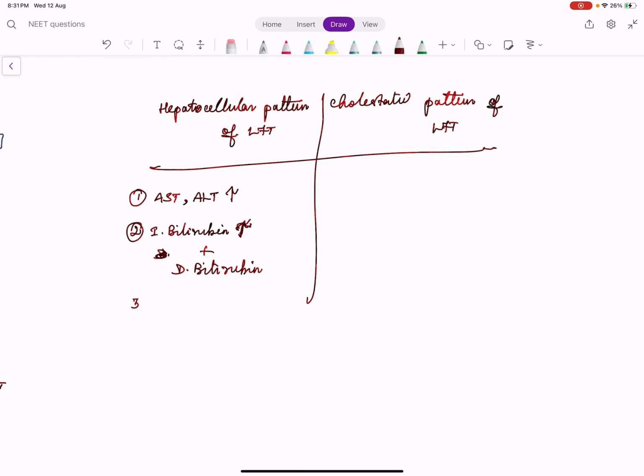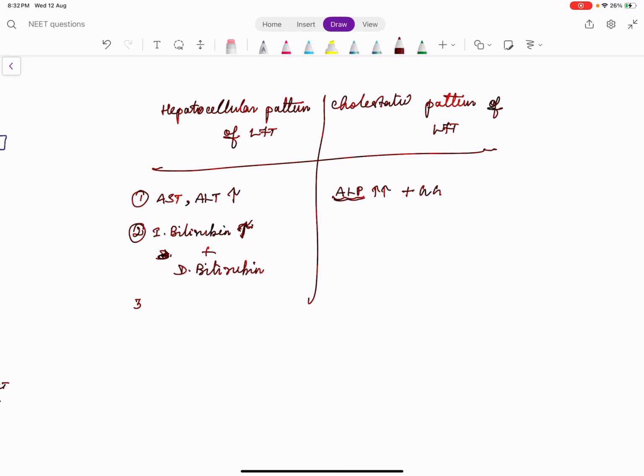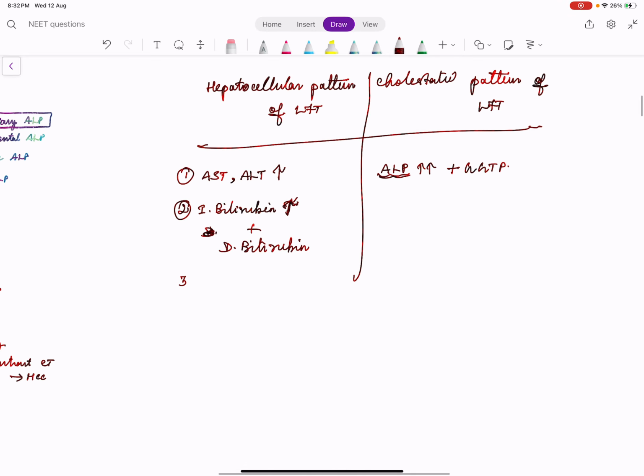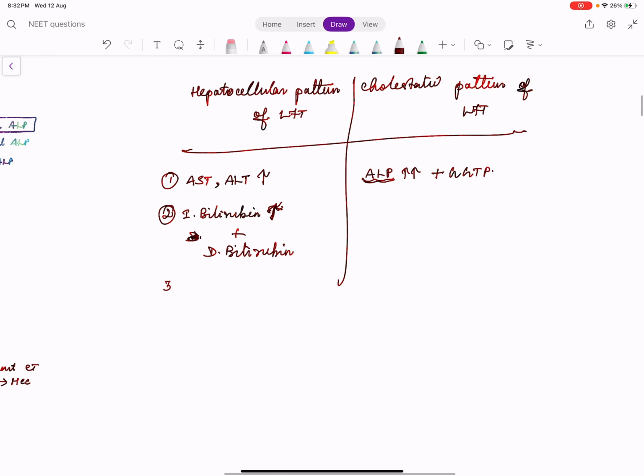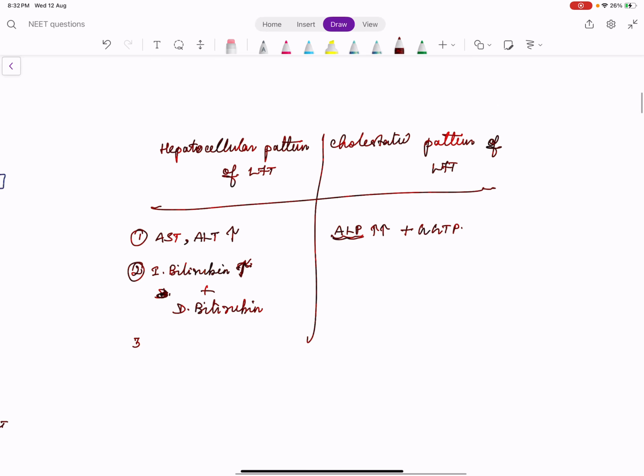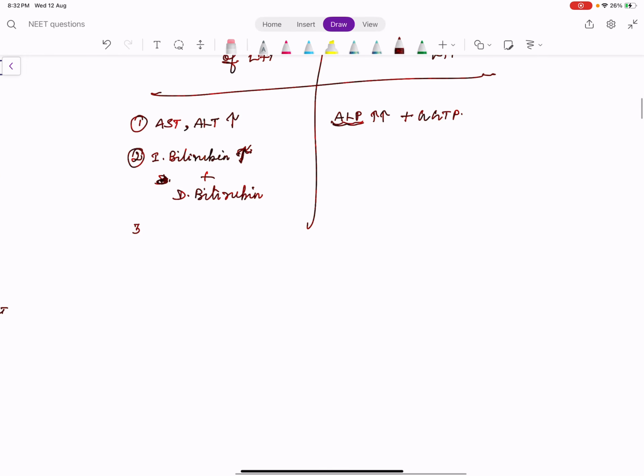Whereas in cholestatic pattern, we have predominant elevation of ALP because ALP is produced by the biliary canaliculi. When that is damaged, there is an elevated ALP. I already told you to differentiate it from a rise of bone alkaline phosphatase and placental alkaline phosphatase. It is usually combined with GGTP. It is also elevated in obstructive lesions or cholestatic disease. Actually, cholestasis and obstruction usually are taken together. Obstruction is usually a mechanical cause, cholestasis is a functional or a mechanical cause. And here the most important thing is there's predominant conjugated hyperbilirubinemia, where only direct bilirubin is elevated.